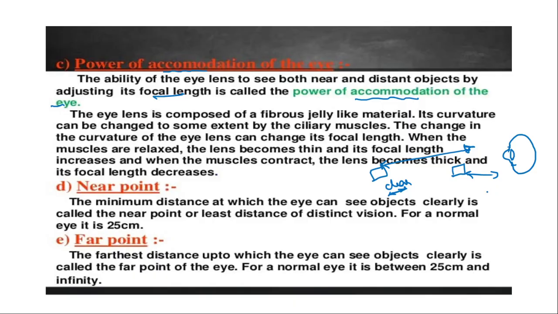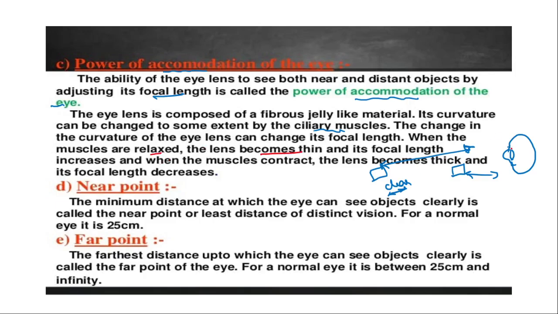Its curvature can be changed to some extent by ciliary muscles. I explained this already. Due to these ciliary muscles only, this eye lens keeps changing its width.